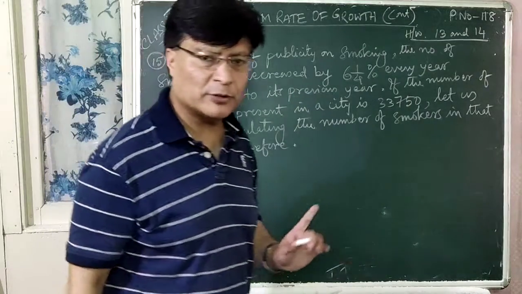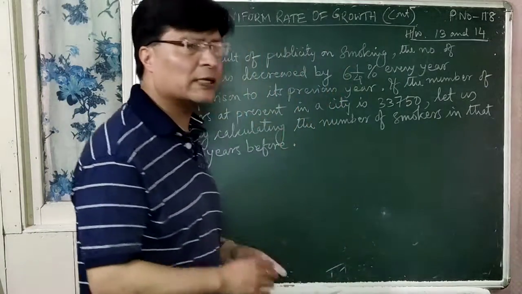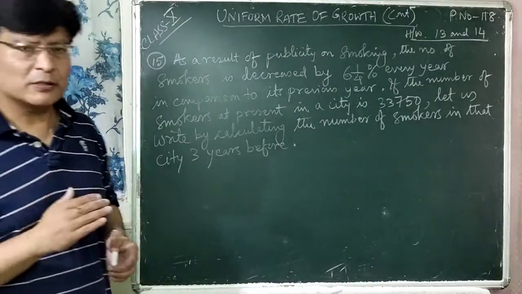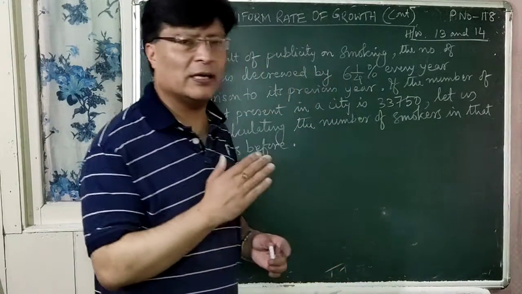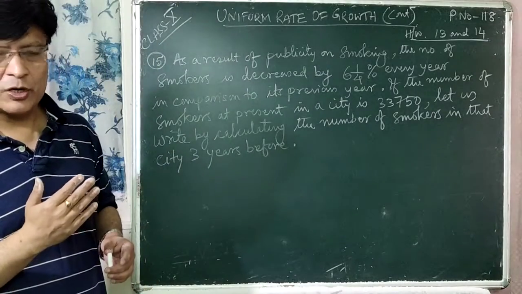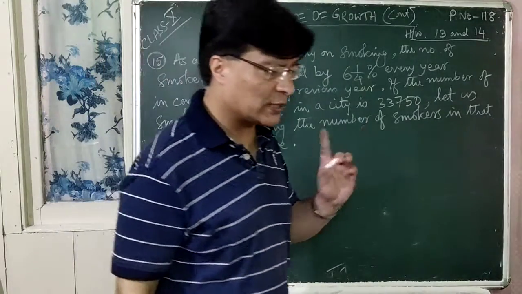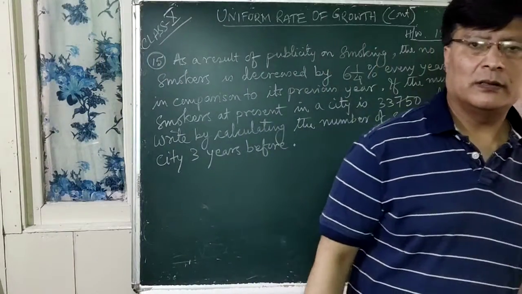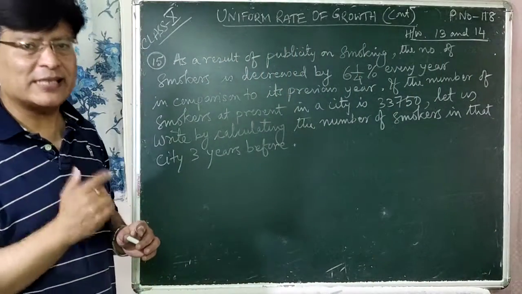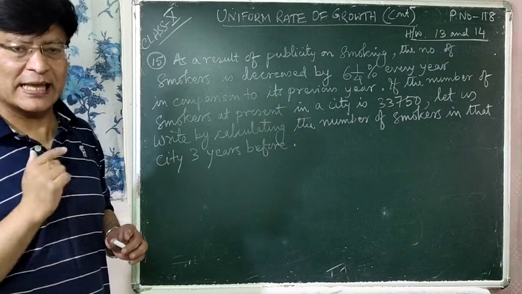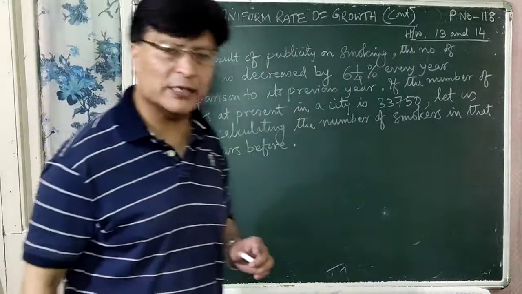So I am trying to explain again. This question says that because of the publicity that smoking is injurious to health, after this announcement the number of smokers is decreasing every year by 6.14% every year in comparison to the previous year.